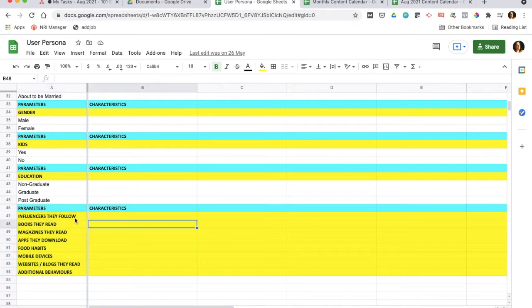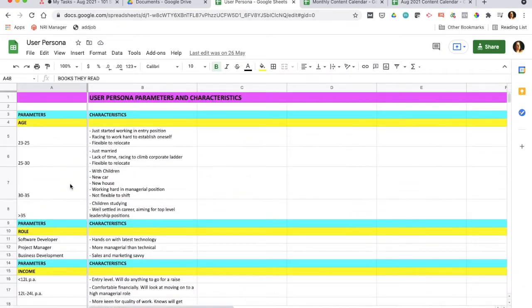For example, in my case, when I talk to startup founders, when I run ads which I expect startup founders to see, I mention influencers whom they would already follow. For example, I target people who follow Steve Jobs, I target people who follow Dhirubhai Ambani, and so on and so forth. The kind of books that they read, my kind of users, they read magazines like Entrepreneur and so on. So basically, on the basis of these parameters, you will define the characteristics of your ideal user persona.